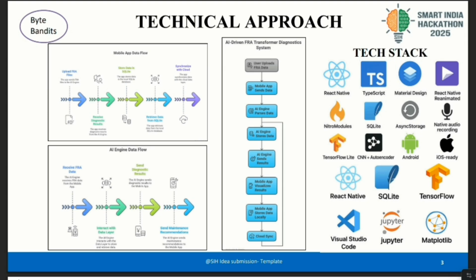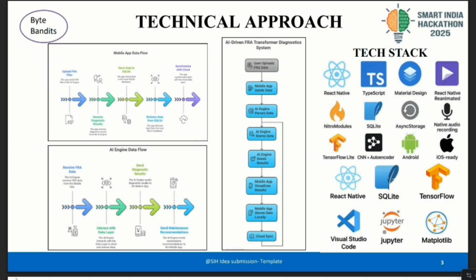The tech stack we use in building this solution are Python for building and training the AI and machine learning model, TensorFlow to design and implement the deep learning model for fault detection, Pandas and NumPy for reading, cleaning and pre-processing the FRA test data, Matplotlib for visualizing transformer response curves and AI predictions, Jupyter Notebook as the main environment for development, experimentation and training.